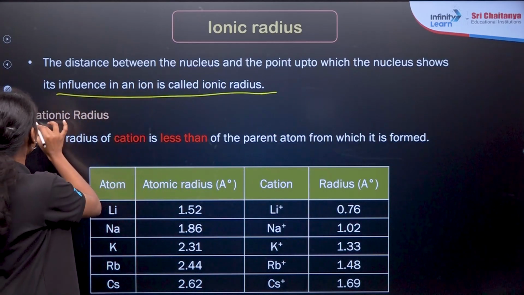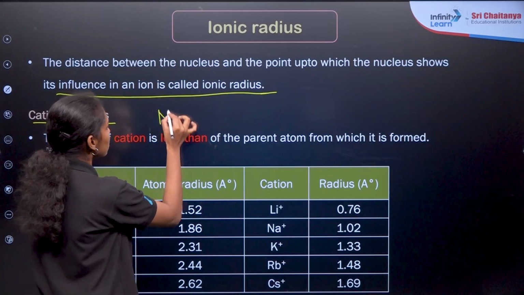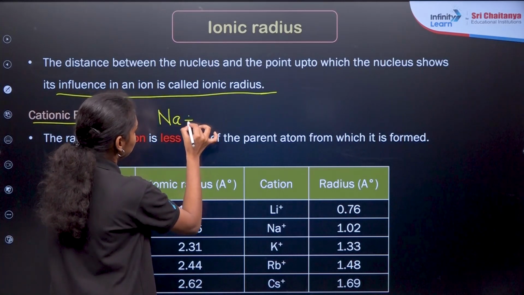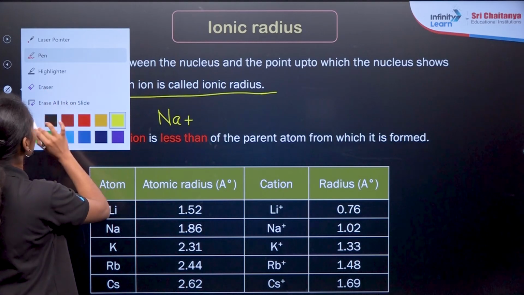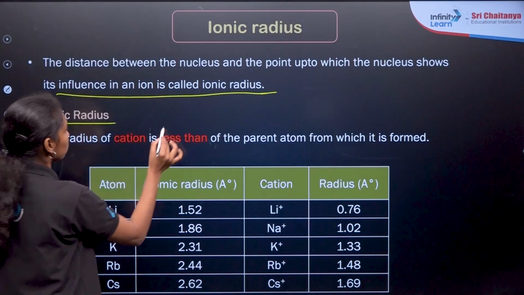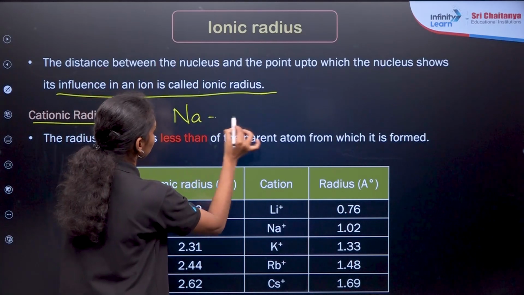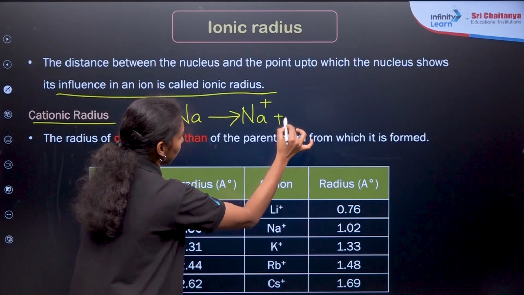Now, what do you mean by cationic radii? For example, if I am taking sodium, sodium is forming sodium plus ion plus 1 electron, right?